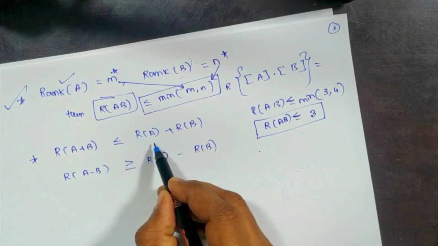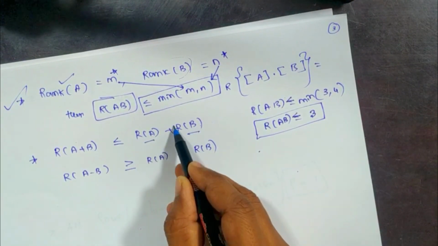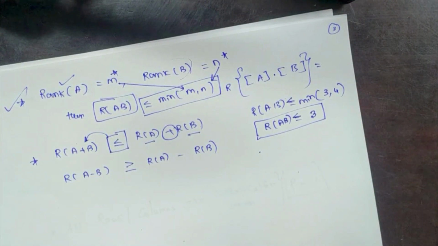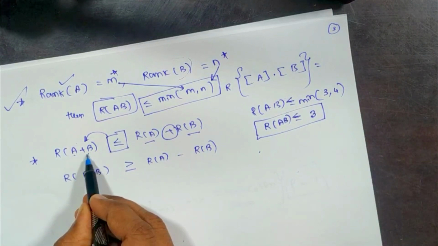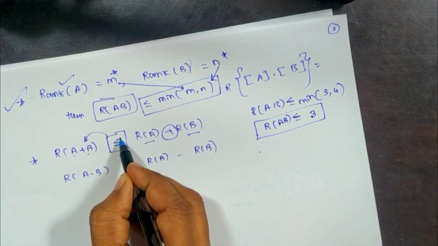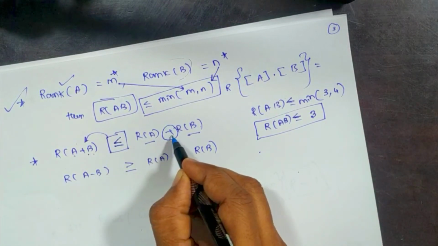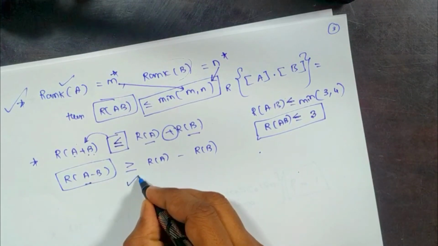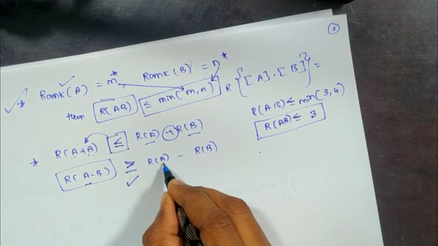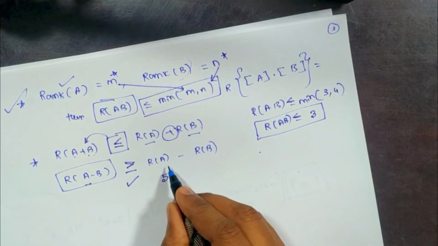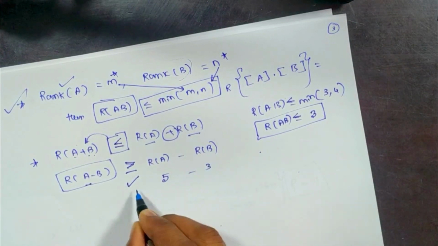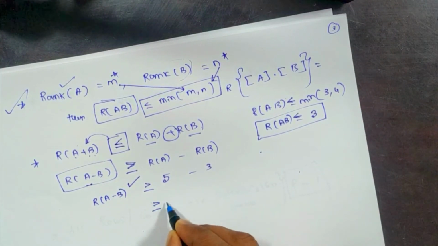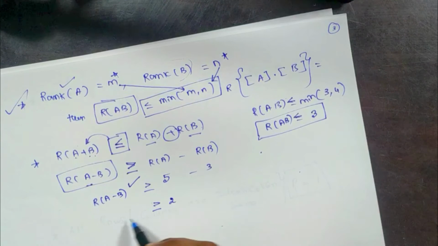In the same way, rank of A plus B is always less than or equal to rank of A plus rank of B. When you add two matrices A plus B, that rank value is always less than or equal to rank A plus rank B. But for rank of A minus B, this value is greater than or equal to rank A minus rank B. For example, if rank A is 5 and rank B is 3, then rank of A minus B is always greater than or equal to 2.